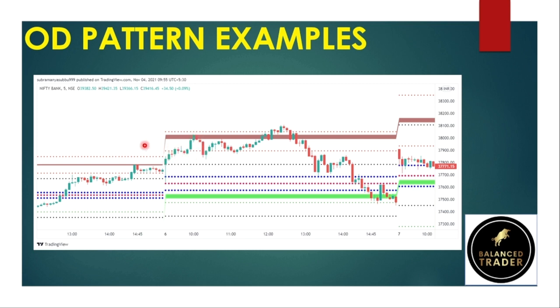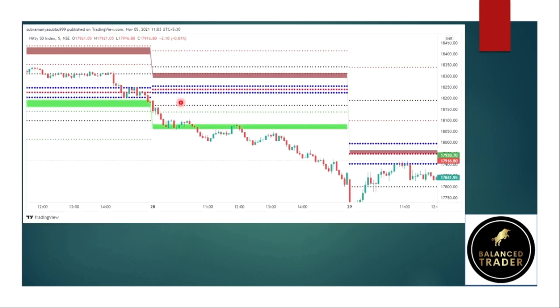Okay, this is open drive. And the second is, if the price breaks the previous day low, then go short here. Short means you can buy a PE at this point, keeping a stop loss above the previous day low, and book your profits around 1:2 or at the next pivot. So like that.